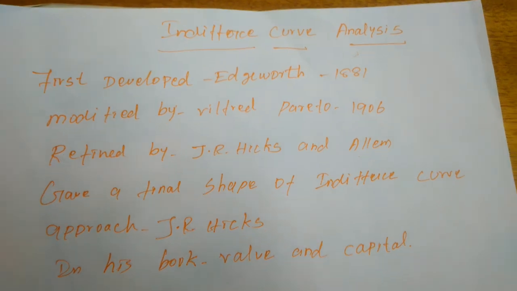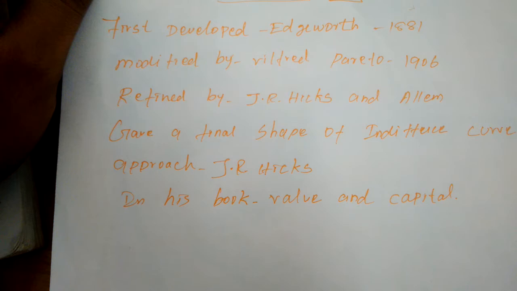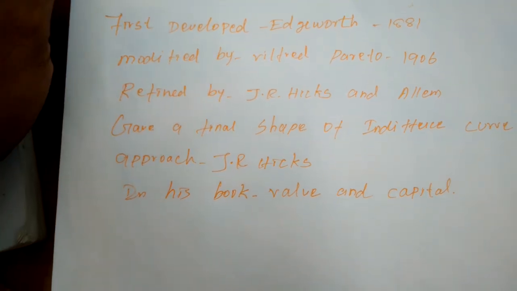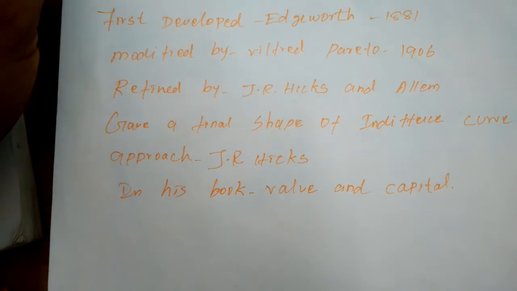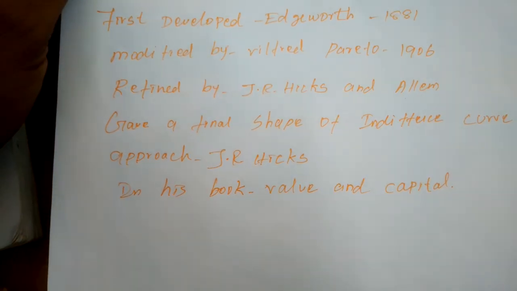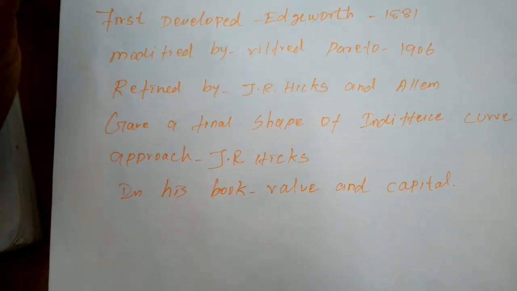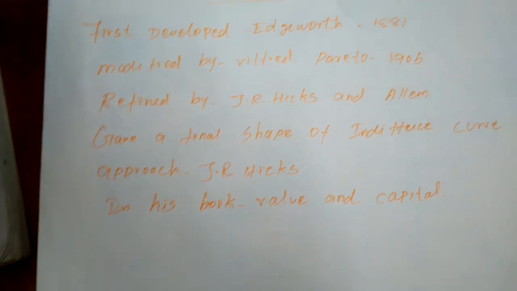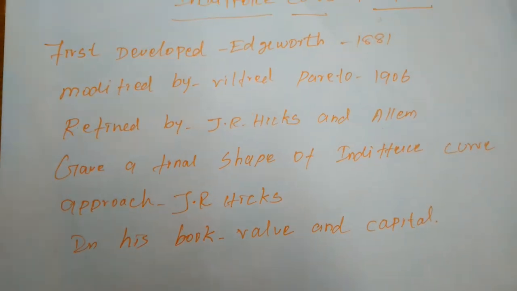Okay, students. Next concept is indifference curve analysis. Two economists, F.Y. Edgeworth, the English economist, and Wilfred Pareto, the Italian economist, criticized the cardinal utility approach.